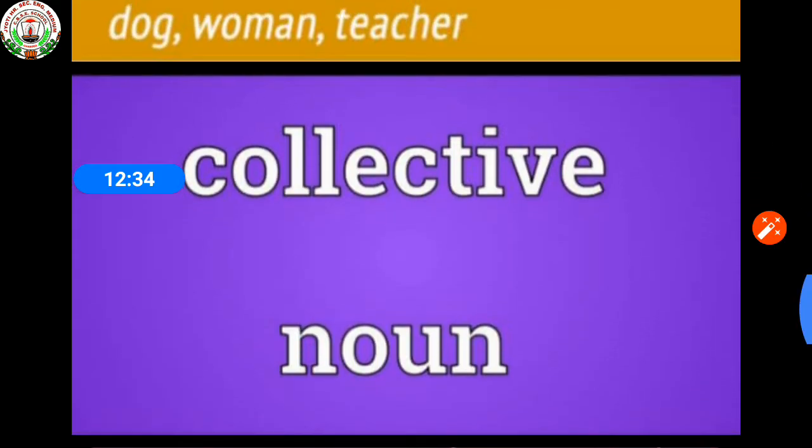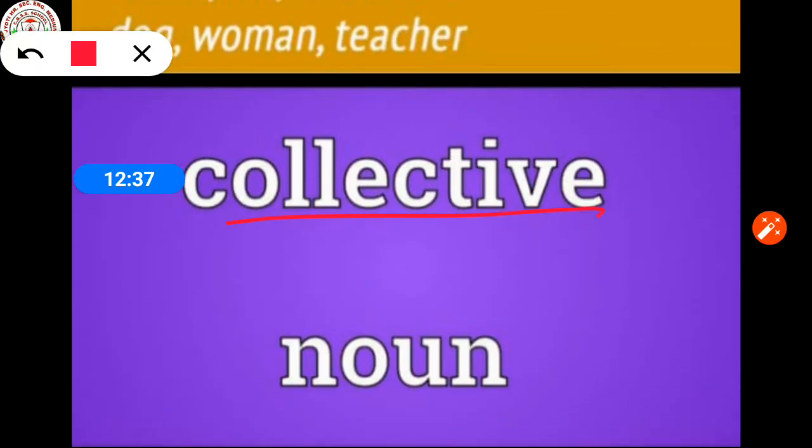Now the next one is collective noun. The word that stands for a collection of people or things, spoken of as a whole, is called a collective noun.